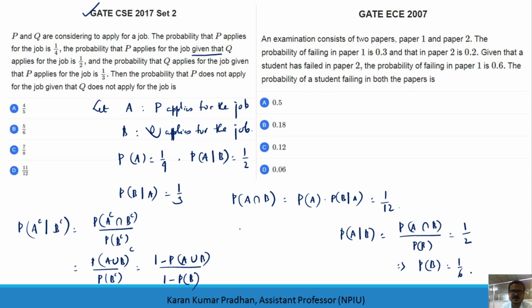This is just a simple calculation you have to perform here. So 1 minus, probability of A, 1 by 4, plus probability of B minus probability of A intersection B, divided by 1 minus 1 by 6. Here what you'll get is 3 by 12, 2 by 12, 5 minus 1 is 4 by 12, 1 by 3, which is 2 by 3, divided by 5 by 6, and of course if you cancel out, you will get 4 by 5.